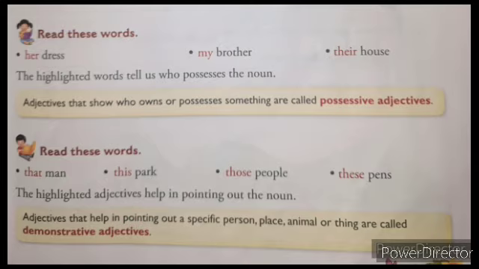Which man? That man. Which park? This park. Which people? Those people. Which pains? These pains. That, this, those, these, these words help us in pointing out a specific person, place, animal or thing. So these words are called demonstrative adjectives.